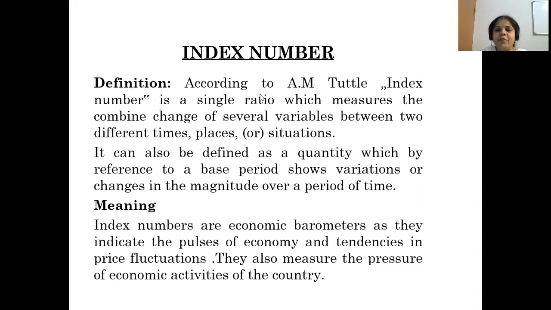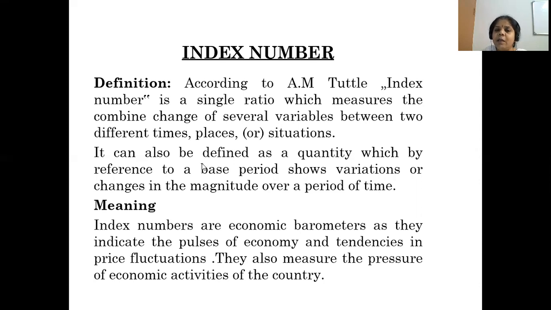So, based on this definition, we can say that index number is a ratio which measures the changes of several variables between two different times or places or situations. It can also be defined as a quantity which, by reference to a base period, shows variations or changes in the magnitude over a period of time.